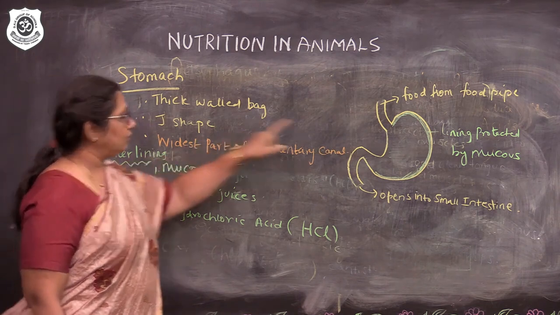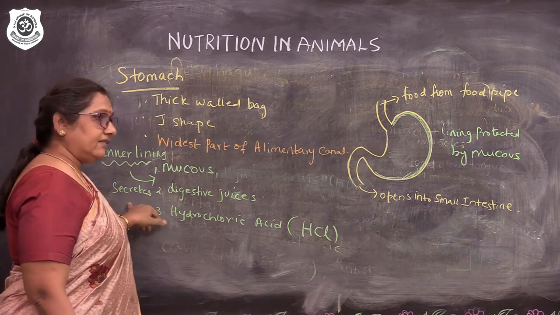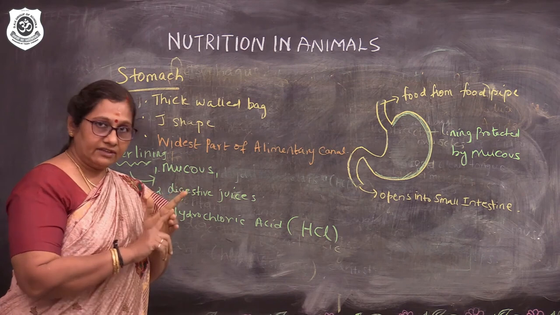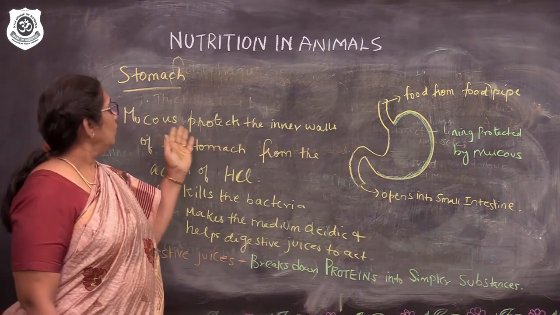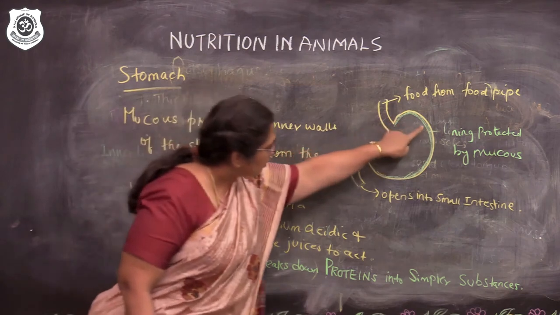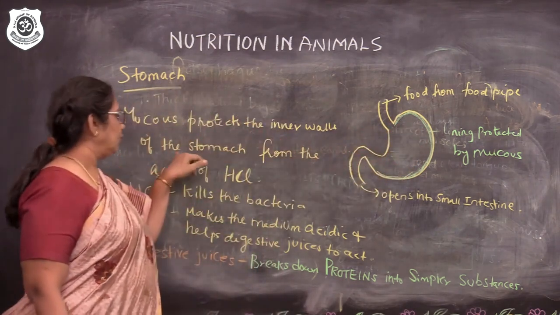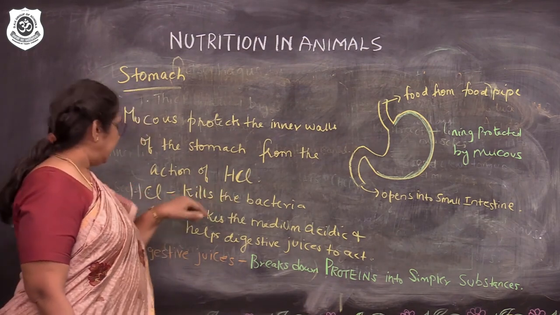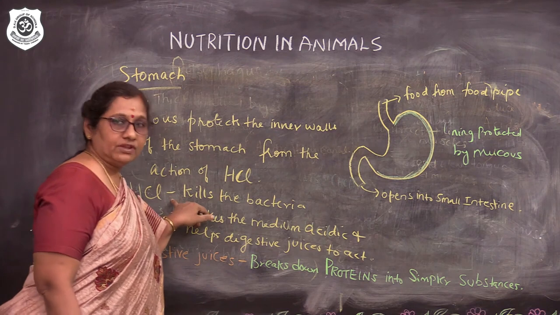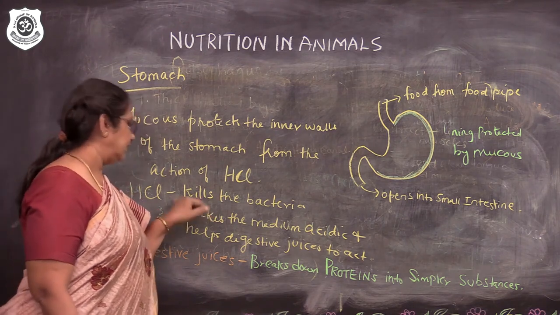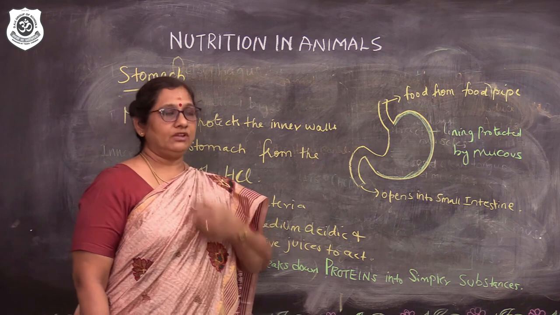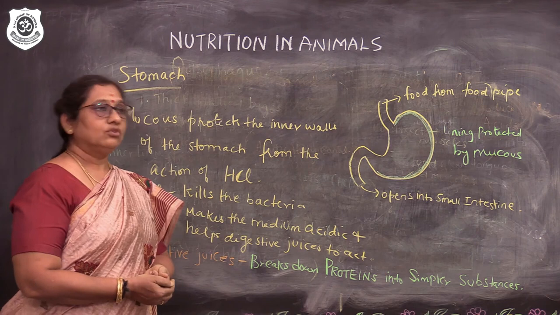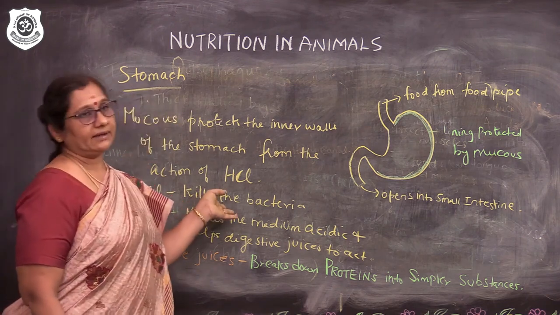Now, what is happening inside the stomach? The inner lining of the stomach secretes mucus, hydrochloric acid, and digestive juices. Now, mucus protects the inner walls of the stomach from the action of hydrochloric acid. Next, HCl. What are the functions of HCl? HCl is nothing but hydrochloric acid. When the food comes from the esophagus to the stomach, sometimes bacteria may be present. So, the hydrochloric acid kills the bacteria.